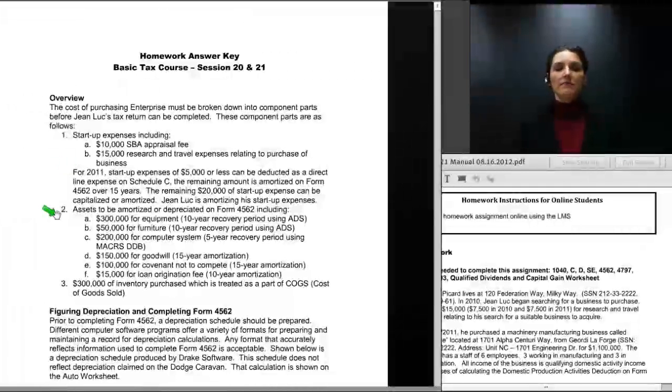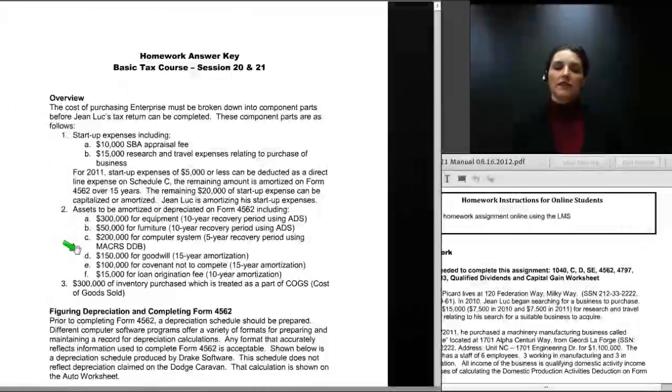Now, other assets that need to be amortized or depreciated on Form 4562 include $300,000 for the equipment, and under ADS, we have a 10-year recovery period for the cost of that equipment. $50,000 for the furniture, also being depreciated ADS. That's a 10-year recovery period. Then there's $200,000 for the computer system with a 5-year period using MACRS double declining balance.